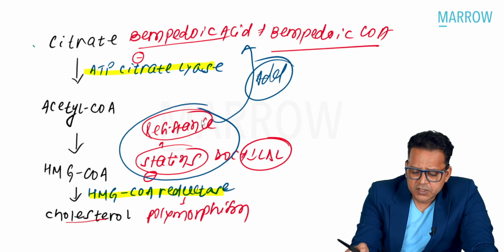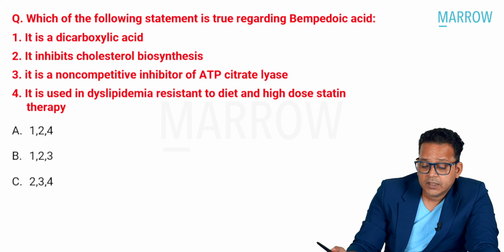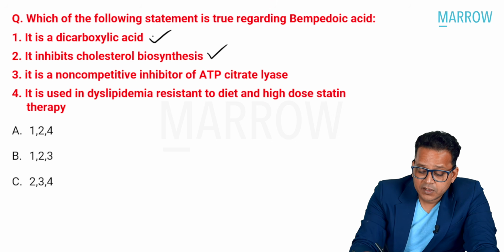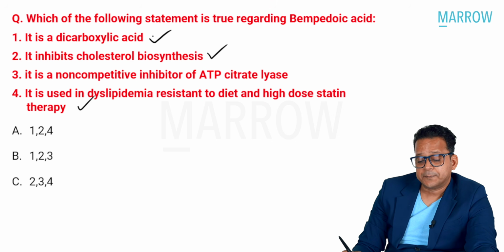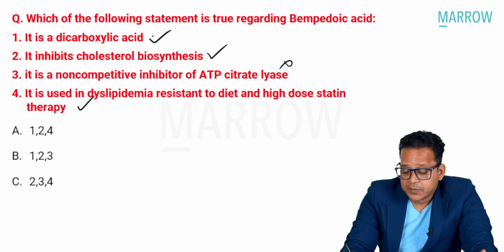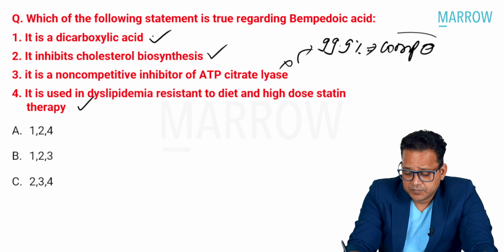Right? So bempedoic acid is a dicarboxylic acid. And so what are the options here? It is a dicarboxylic acid, correct. It inhibits cholesterol synthesis, correct. It is used in dyslipidemia resistant to diet and statin. Now, option C is not correct. It is not a non-competitive inhibitor. Remember, I've told you 99.9% of drugs are competitive antagonists.